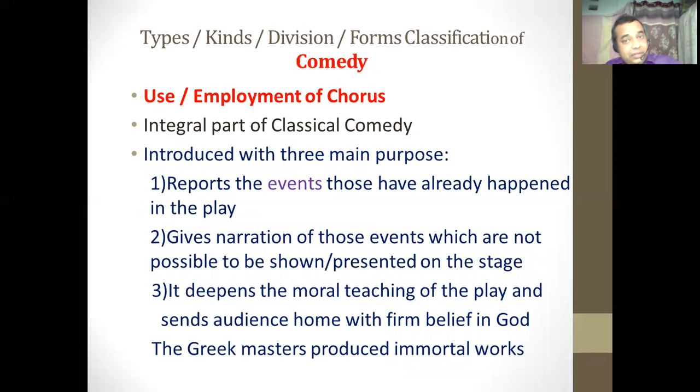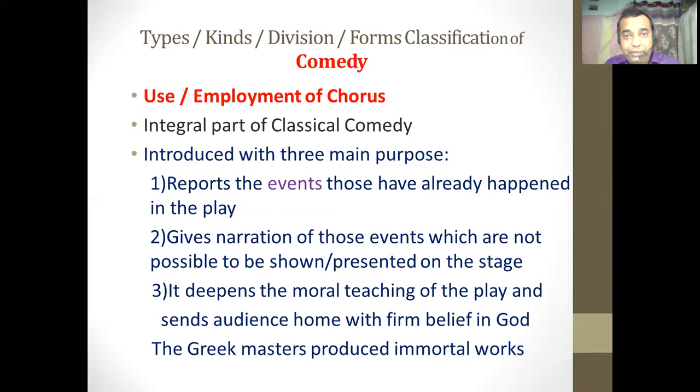Another important thing in classical comedy is that it employs the chorus. So what is the chorus? Chorus is an integral part of any classical drama. It may be classical tragedy or classical comedy, but whenever someone is writing classical drama, the use of chorus is a must. So why has the chorus been used in the drama? There are three important purposes of using the chorus in classical drama, in classical comedy.